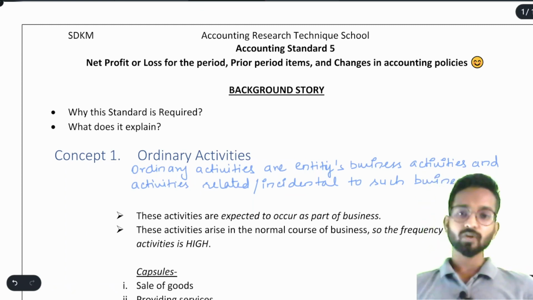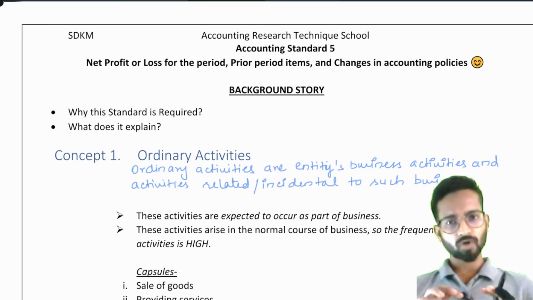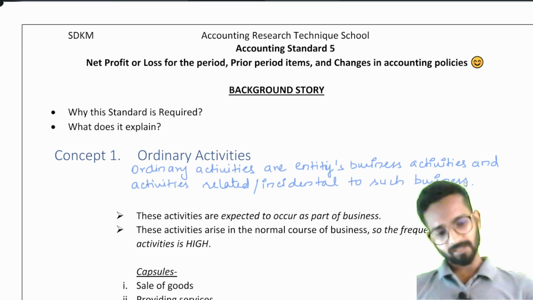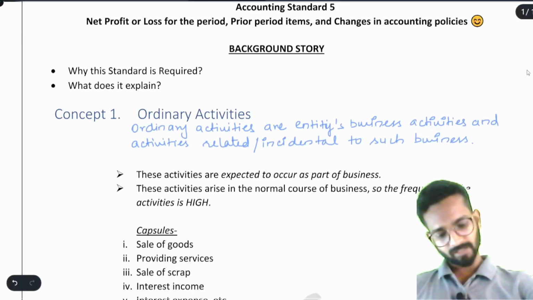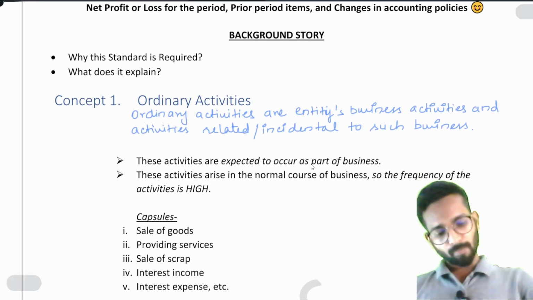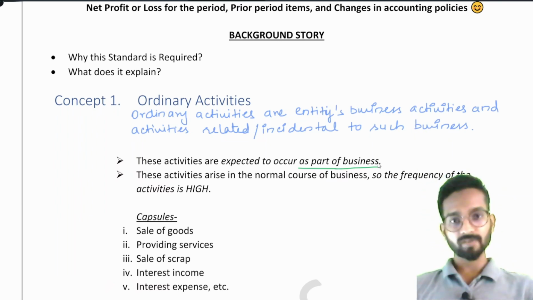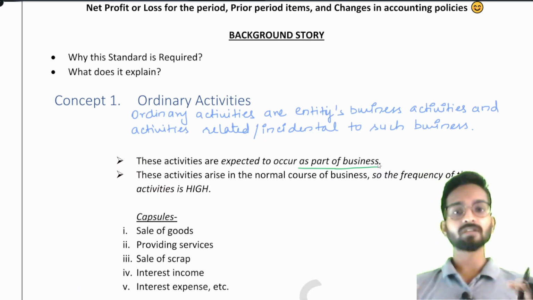It means, as we already said, that manufacturing of shirts is our main business. So the laborers required and the factory rent we pay are all related to our main business only. So all those activities are also ordinary activities. These activities are expected to occur as part of business. It is our main course of business, the normal course of business. Bhai, main dhandha kya hai? Main dhandha hai shirt banao aur shirt becho.